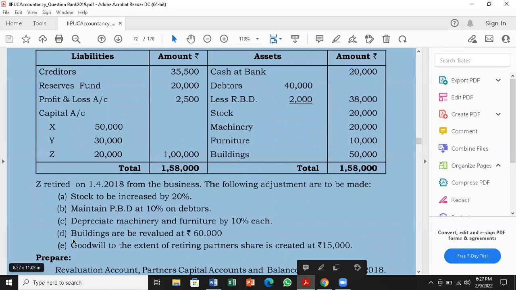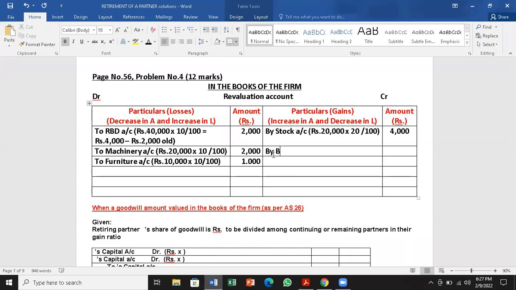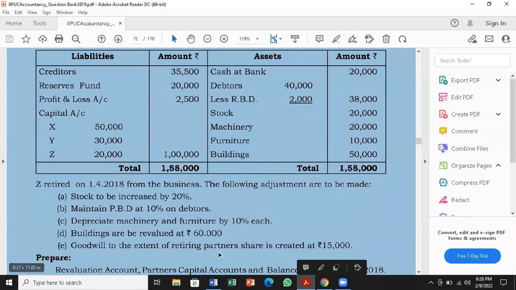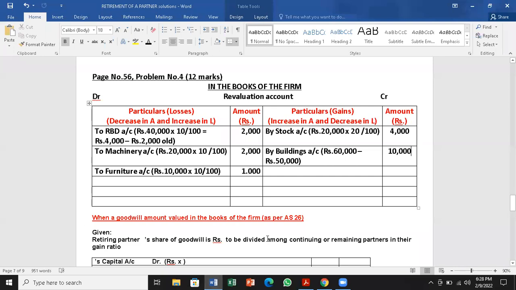The next one is building to be revalued at 60,000. See the old balance sheet, it is 50,000. The new value is 60,000. So there is an increase. Credit side of the revaluation account. There is an increase of building value by 10,000. That increase in asset is a gain on the credit side. The last one is goodwill. We will take it in the capital accounts, not now. So we can go for balancing.